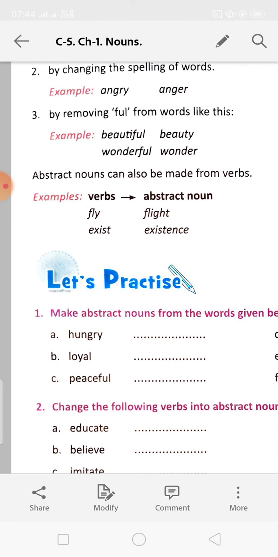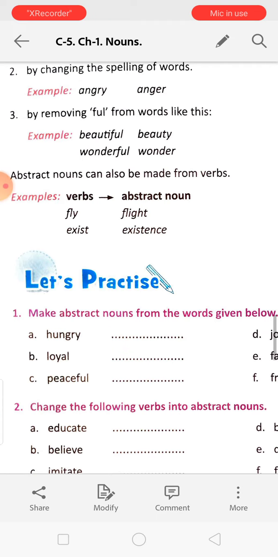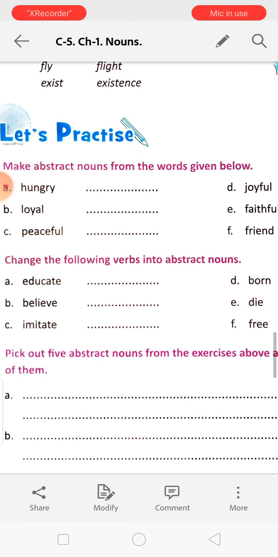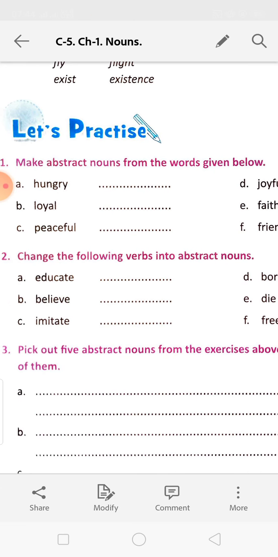Okay. Now make abstract nouns from the words given below. So hungry, hunger. Loyal, loyalty. Peaceful, peace. And the rest of the things you will do by yourself. Try. I will give the answers, but try. Change the following verbs into abstract nouns.